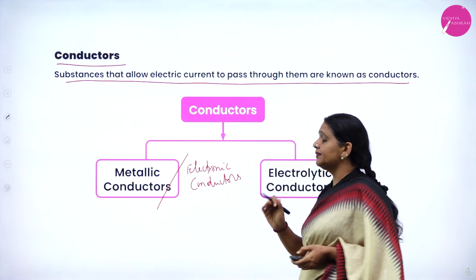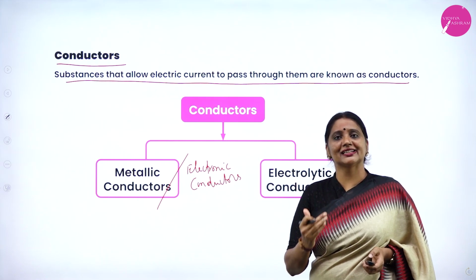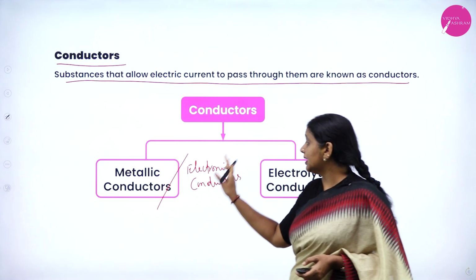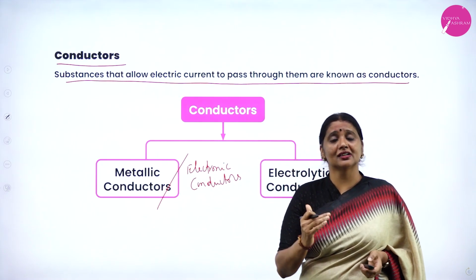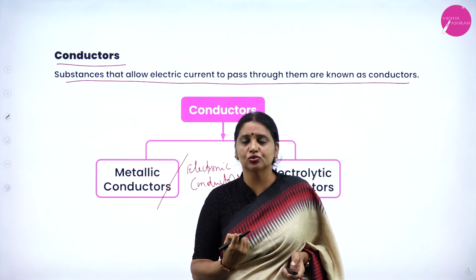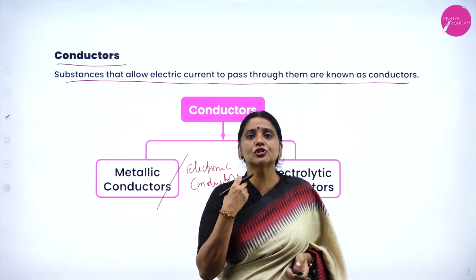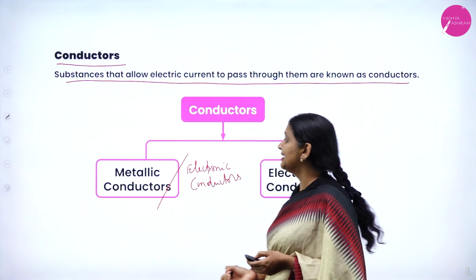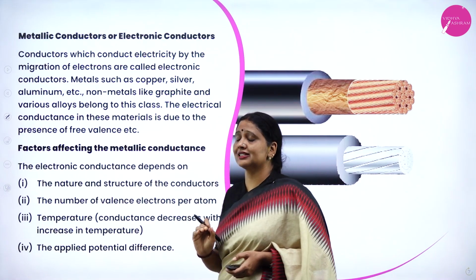In conductors, we have two types: electronic conductors and electrolytic conductors. Electronic conductors are also called metallic conductors. Conductors are the substances which allow electric current to pass through them. In conductors, we have two types: electronic conductors as well as electrolytic conductors. What are electronic conductors and electrolytic conductors?